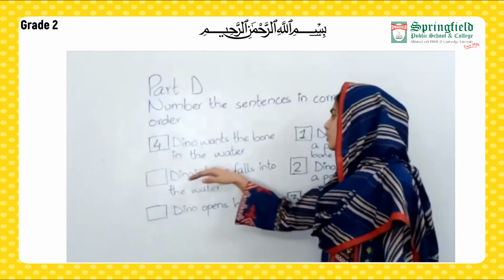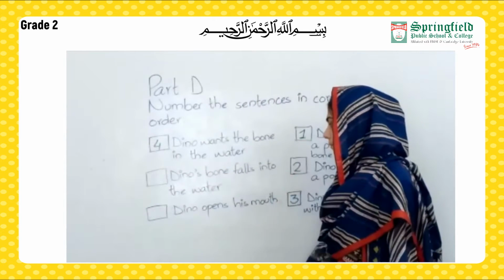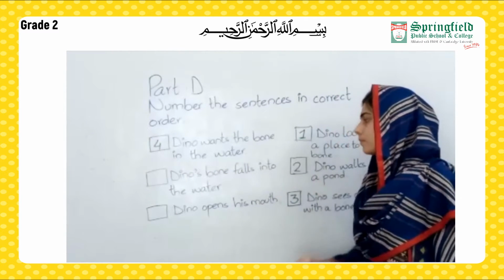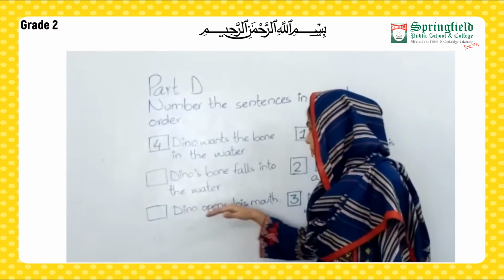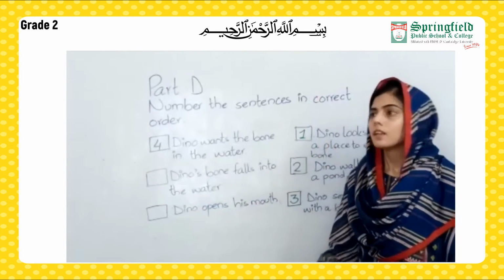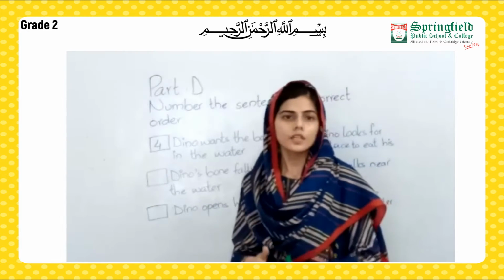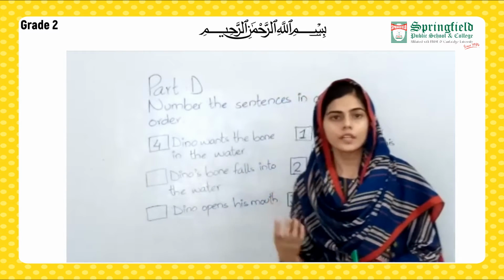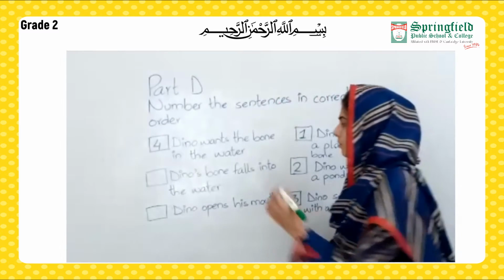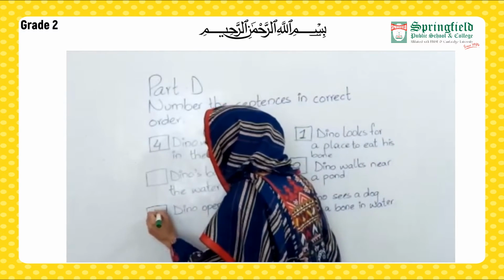Next, was Nino's bone falls into the water the event? Or Nino opens his mouth. Now as he saw the dog with the bone in the water, he wanted that bone as well. And for wanting that bone, he opened his mouth. So here I am going to write 5.